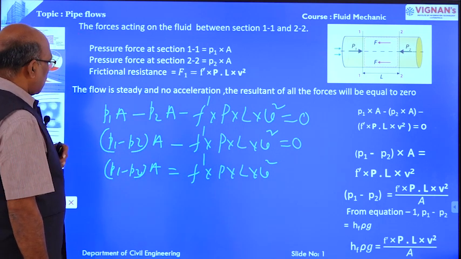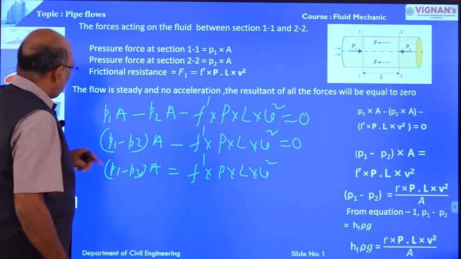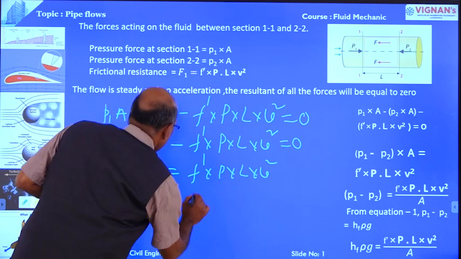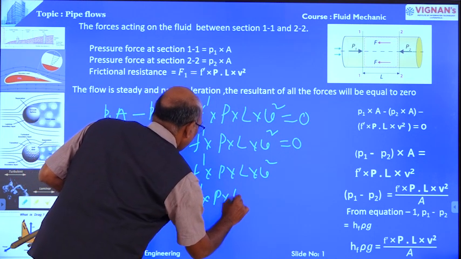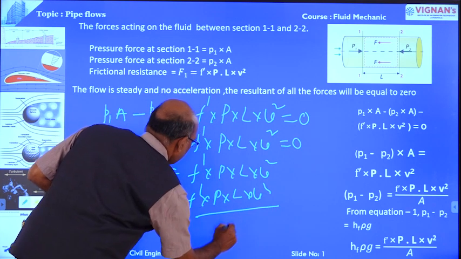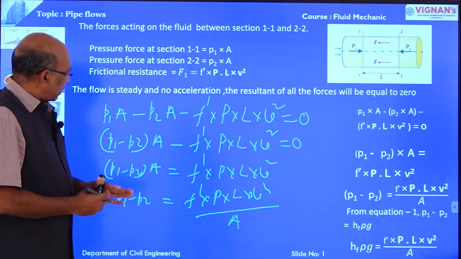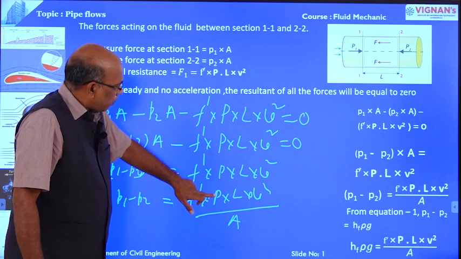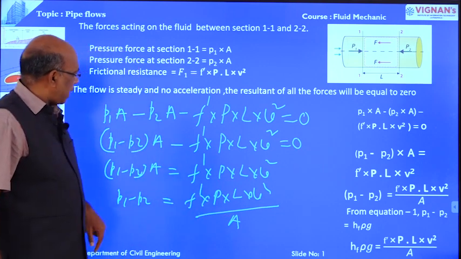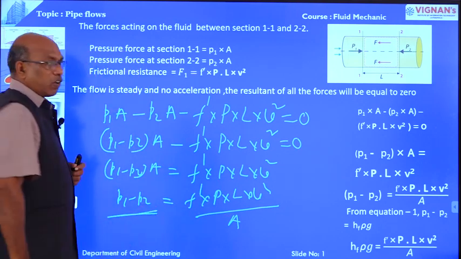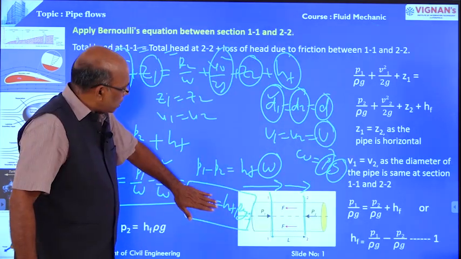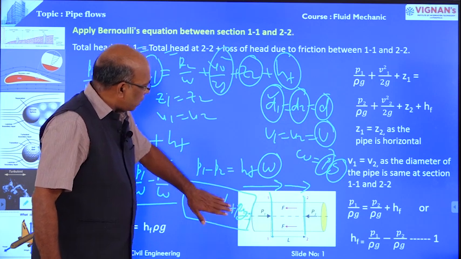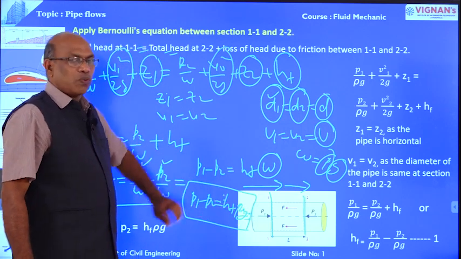Now P1 minus P2 is equal to F dash into wetted perimeter P into L into V square divided by A. But we have one formula, P1 minus P2 is equal to HF into rho g. Rho is the mass density of the fluid, g is the acceleration due to gravity, and HF is the head loss due to friction.